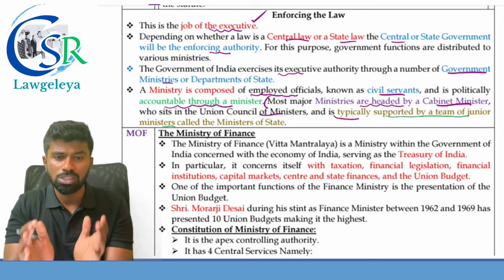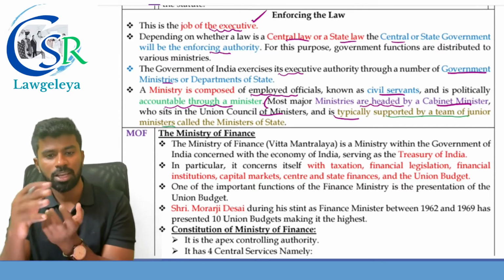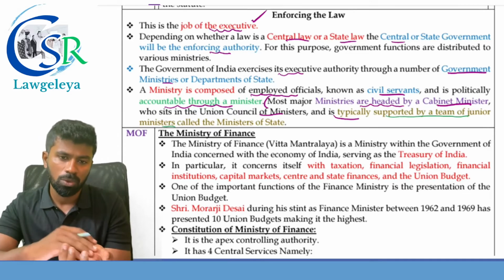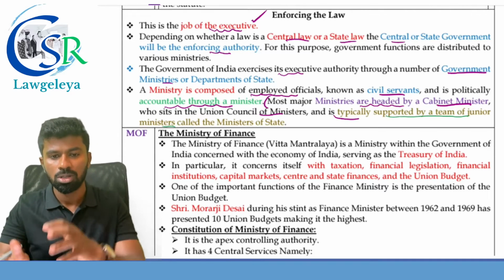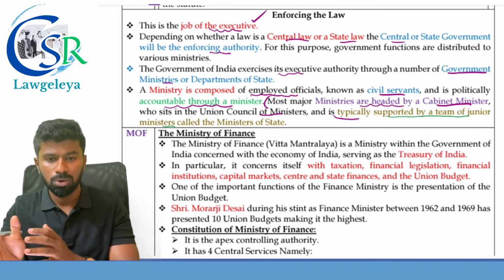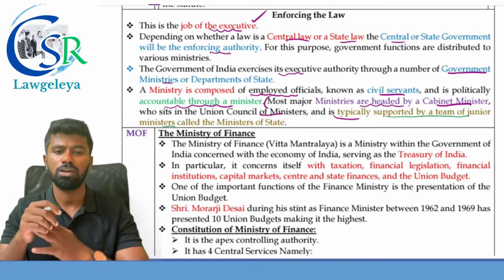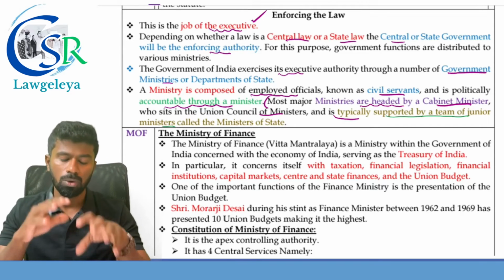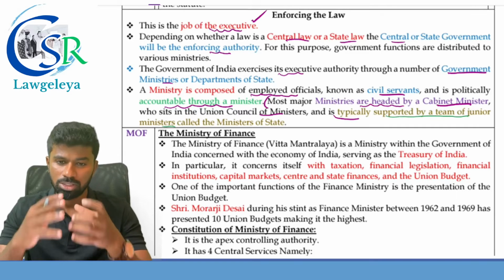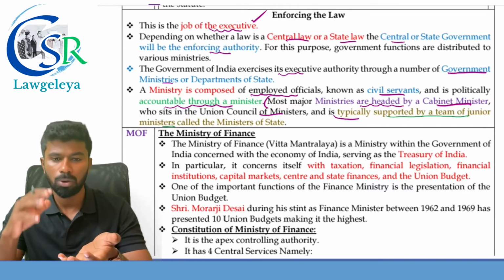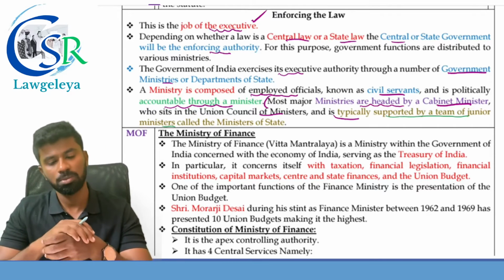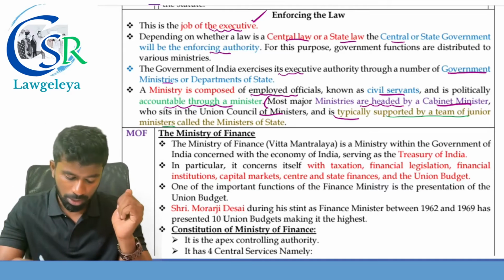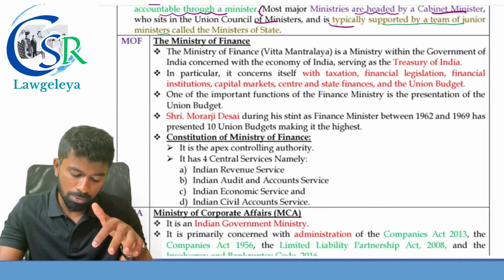So the enforcement of law is the job of the executive, depending upon whether it is a central law or a state law. The central government or the state government will have the obligation of enforcement of the laws, and the government exercises the executive authority through what? A number of government ministers and departments of the state. Clear?